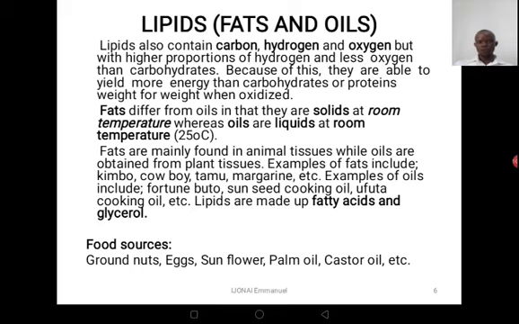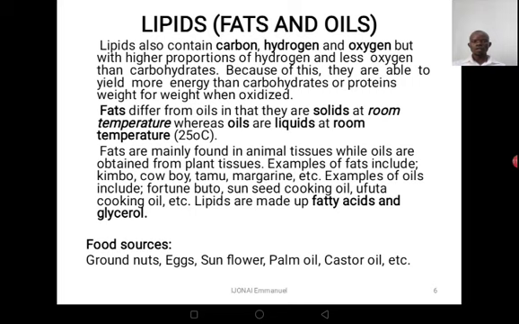Now, let's move to the next compound, and that is lipids, also called fats and oils. Lipids also contain carbon, hydrogen, and oxygen. But for the case of lipids, they have a higher proportion of hydrogen and less oxygen than the carbohydrates.